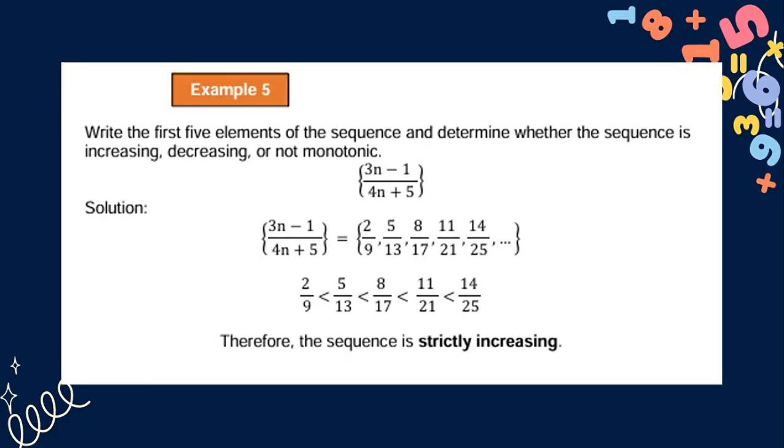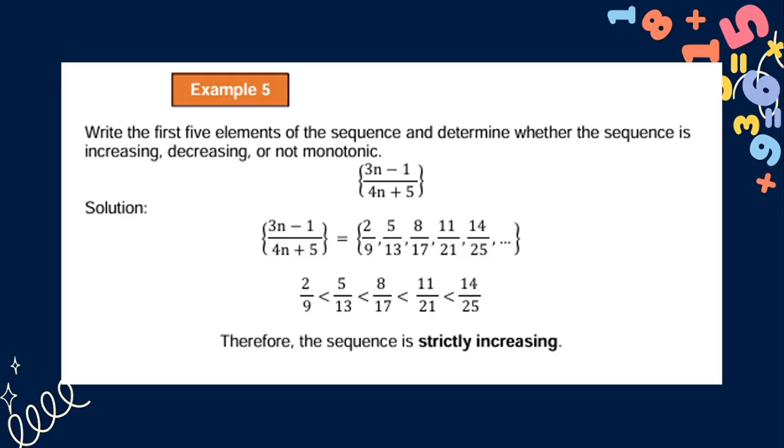For the last example, example 5, we will write the first 5 elements of the sequence and determine whether the sequence is increasing, decreasing, or not monotonic. So we have 3n minus 1 over 4n plus 5. So again, we will substitute n with 1, 2, 3, 4, and 5, and so on. So we will have 2 over 9, 5 over 13, 8 over 17, 11 over 21, 14 over 25.